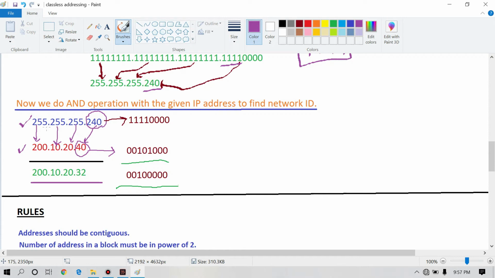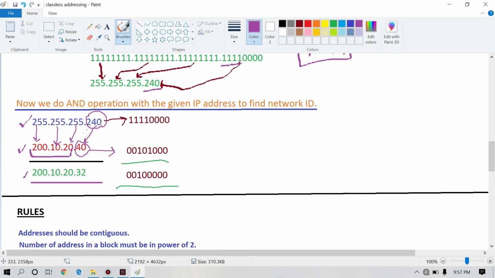When we convert 255, we get all ones. And when we multiply any number with all ones, we get the same number. That's why I have written 200.10.20 as it is, because they are all multiplied by 255, and 255 means all ones when we convert it in binary form.